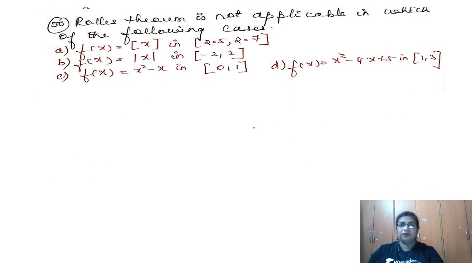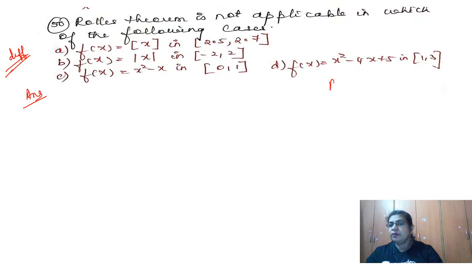Question number 50. So what is this question? We have a continuity and differentiability question. Okay, so Rolle's theorem again. What is the question asked? Rolle's theorem is not applicable in which of the following cases? That means which is not applicable, not applied. What are the conditions of Rolle's theorem? Understand first. The first condition of Rolle's theorem is that it has to be continuous in the closed interval.